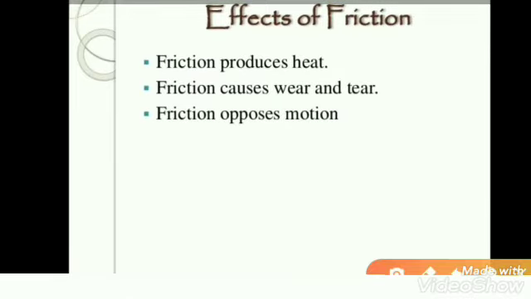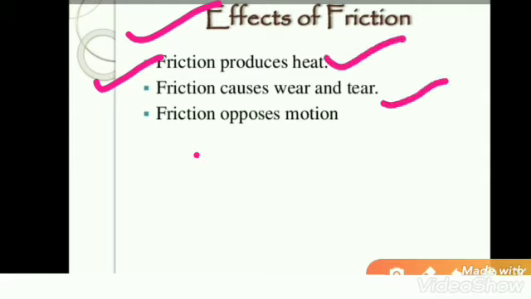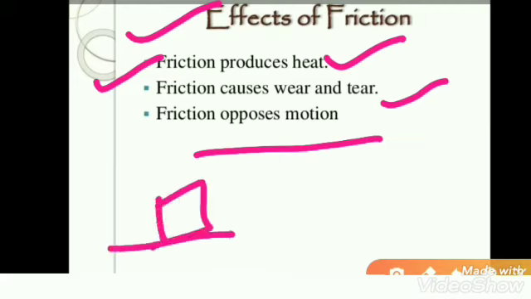This property we discussed in the last slide. Effects or properties of friction: friction produces wear and tear, friction produces heat and it opposes the relative motion. It causes wear and tear. You can take the example of your shoes and slippers.